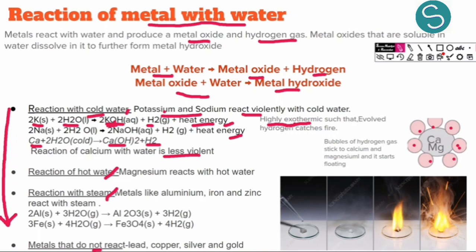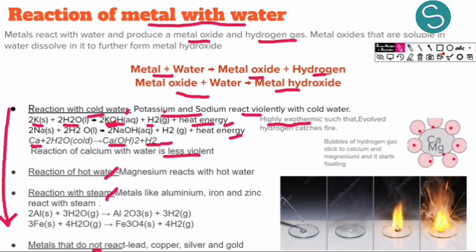We can see calcium floating on the surface of water. So this can be one of the questions: why does calcium float when reacted with water? Because the hydrogen gas liberated sticks to the calcium and it starts floating.